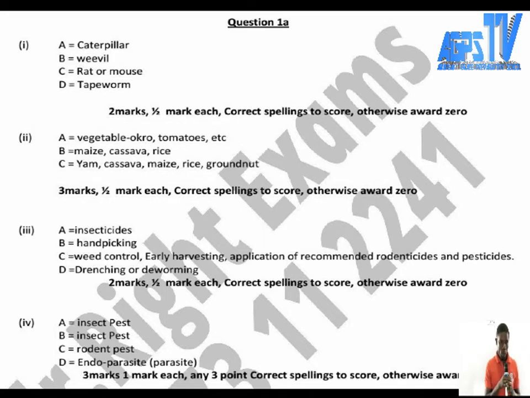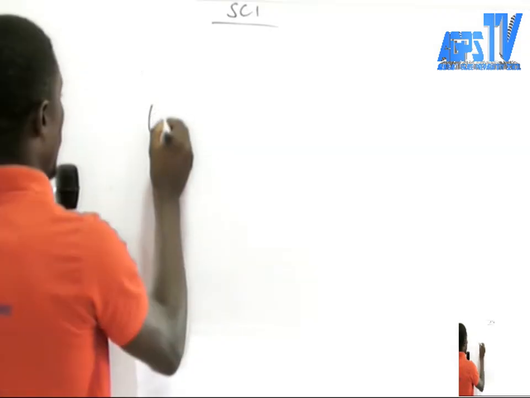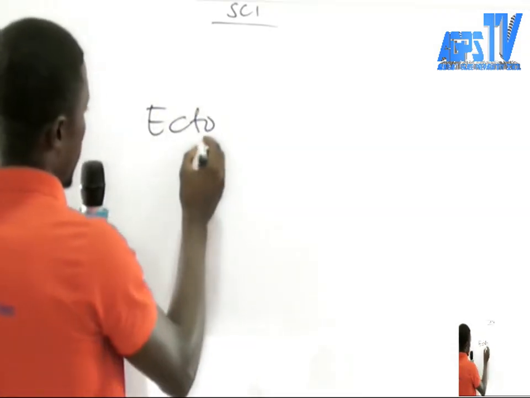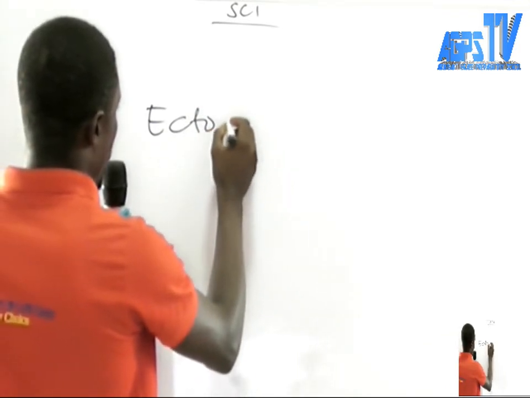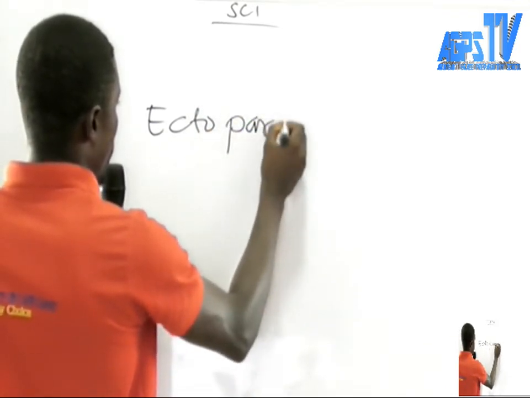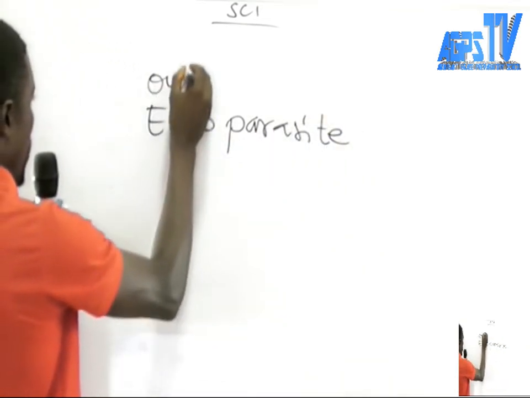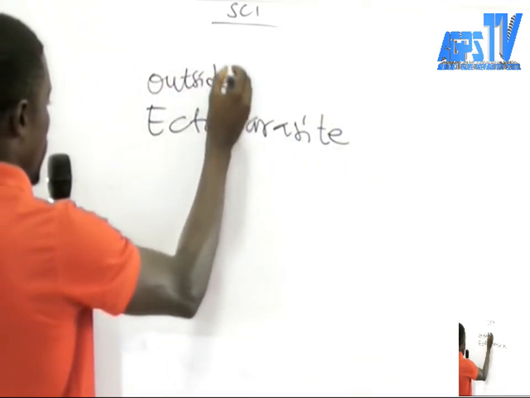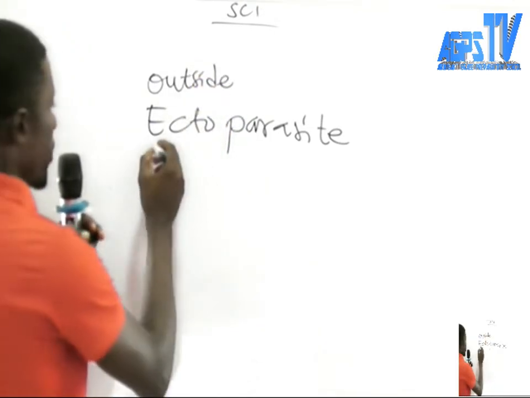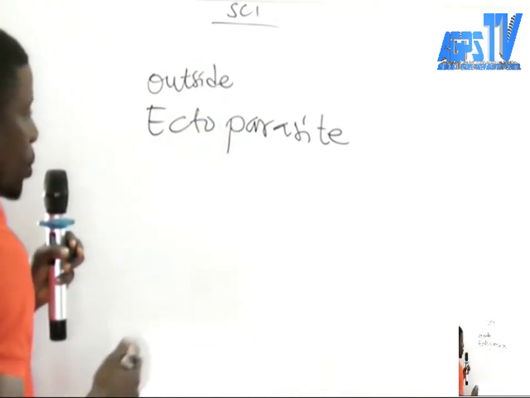It is very important, so let me write it on the board for you. We have ecto, a prefix meaning outside, so this parasite is found outside the host organism.